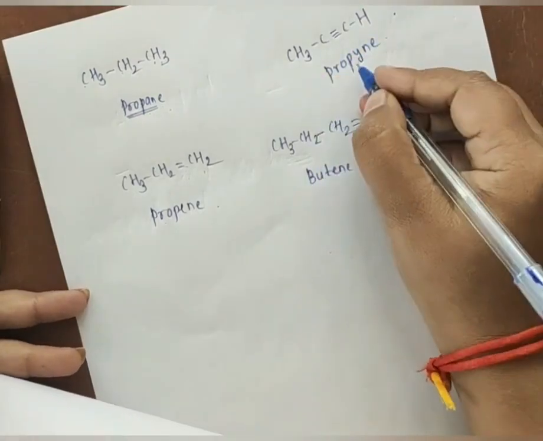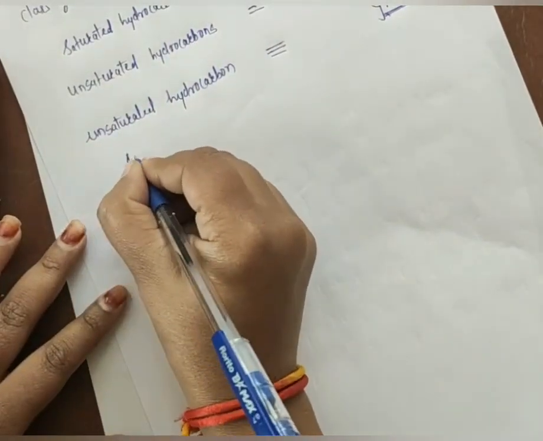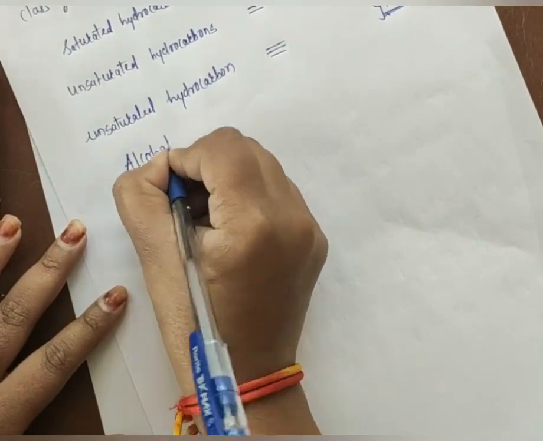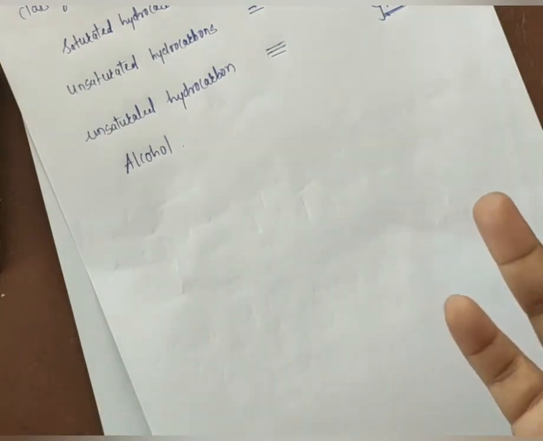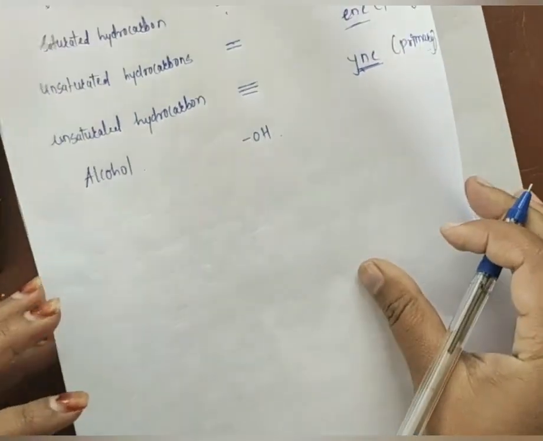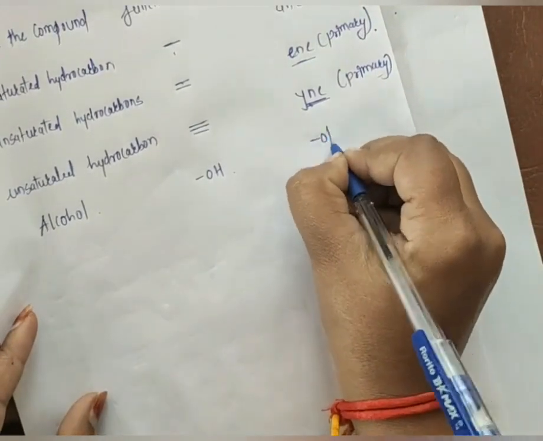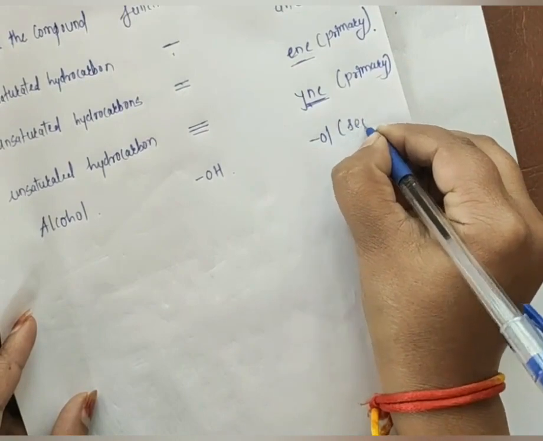What is the name of the organic compound? That is propyne. Suppose we have alcohol. Alcohol means the organic compound where the carbon atom is attached with an OH group. In that case we have to use OL as a suffix. That is a secondary suffix.